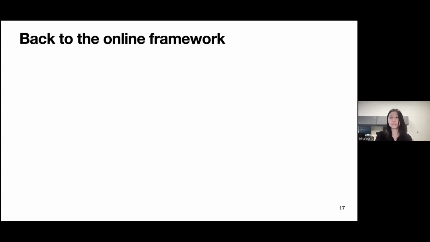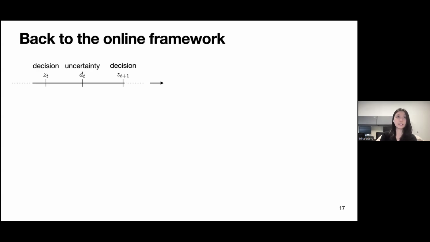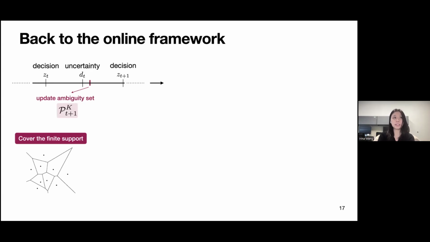All right, so that was bounding the difference in the static framework where we're fixing the single time set. So now let's look back to the online framework where we're making the decision in sequence, right? After we get a new realization of the uncertainty, we want to update the ambiguity set after we get each realization of uncertainty. So instead of the fixed clustering algorithm, we have this adaptive clustering algorithm that we want to keep consistent over time. So we can use many different algorithms.